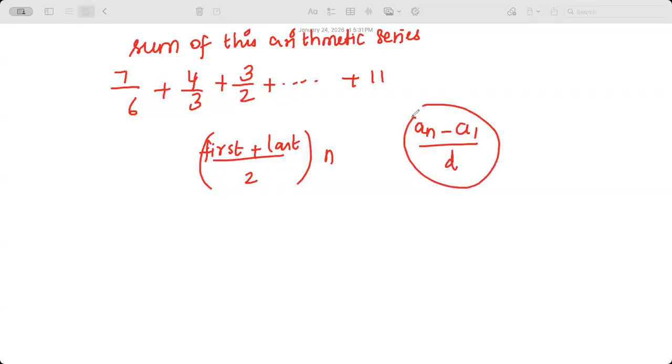So pretty easy. This is the number of terms, guys. So plug that into first term plus last term, divide by 2, times n. So you get the sum of this arithmetic series. Are you all stuck still, or did you get it? In an arithmetic series, the basic things that you need to know are how to find the number of terms, and second, how to find the sum of the arithmetic series. That's all we have covered. And we also covered how to find the sum of the first n counting numbers.